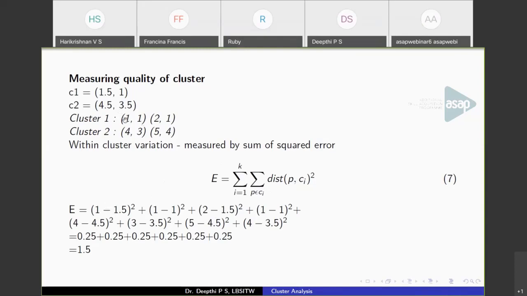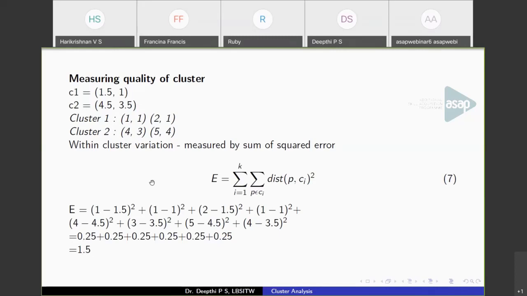In cluster 1 we have (1, 1) and (2, 1). So take the distance of points belonging to the cluster to its centroid. So (1 minus 1.5) the whole square plus (1 minus 1) the whole square. This is regarding the first point. And for the second point, (2 minus 1.5) the whole square plus (1 minus 1) the whole square. Similarly for the points of cluster 2 to centroid 2. Add them all together, and we get the value as 1.5.